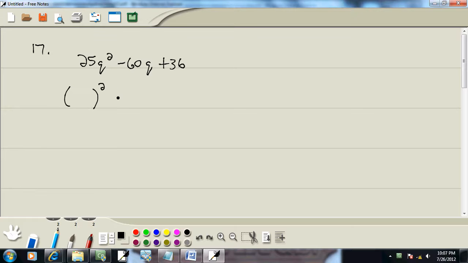With the perfect square trinomial method, our setup goes like this. It's always the same, except sometimes there's a plus right here. You try to see if you can rewrite this as something squared. Well, 5 times 5 gives you 25, and q times q gives you q squared. And 6 times 6 gives you 36.